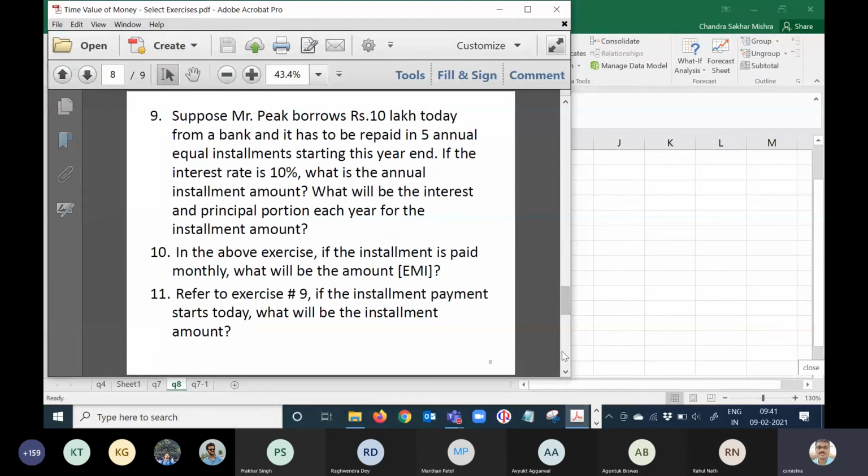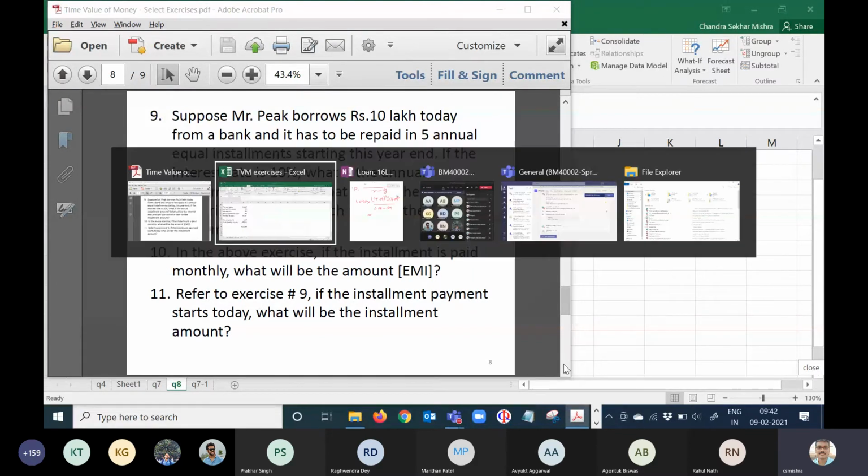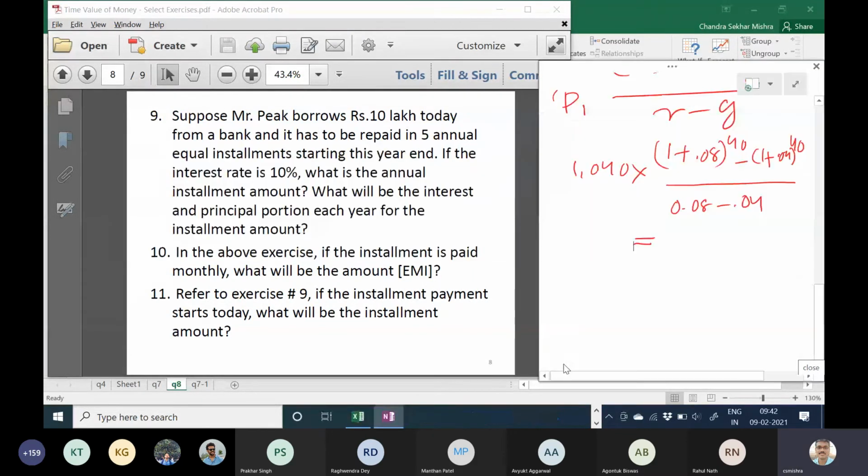This is a very simple problem. Mr. Peak borrows 10 lakh rupees today from bank. It has to be repaid in 5 annual equal installments starting this year end. If the interest rate is 10%, what is the annual installment amount? Okay. So what is the installment amount then? How do you go about it? Which formula will you use?